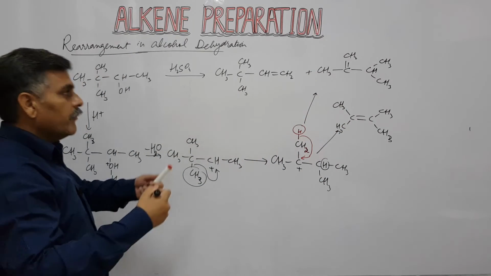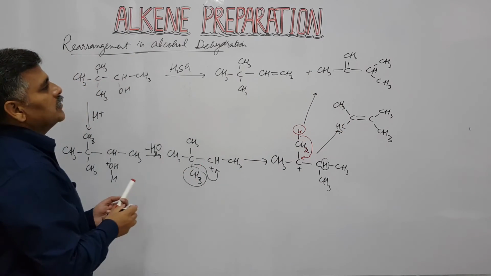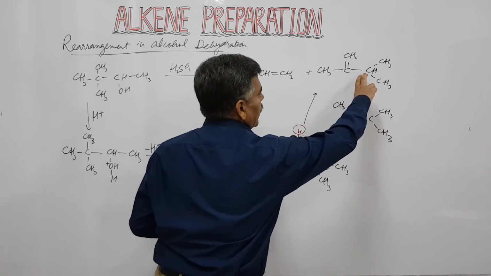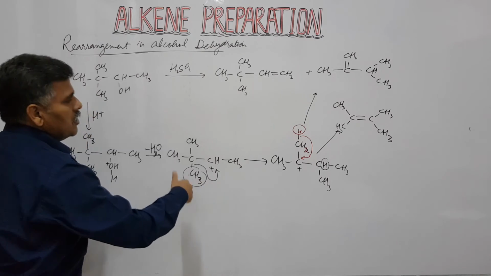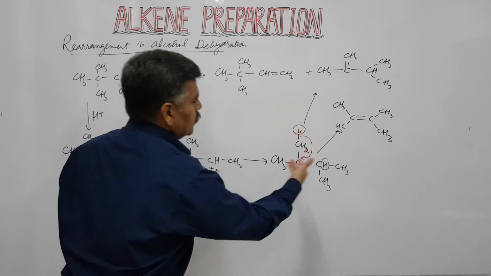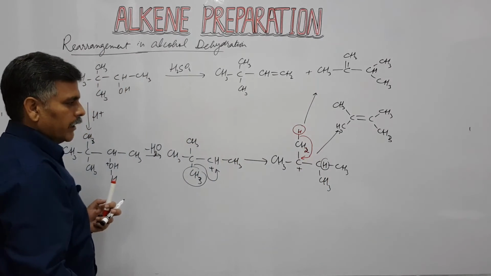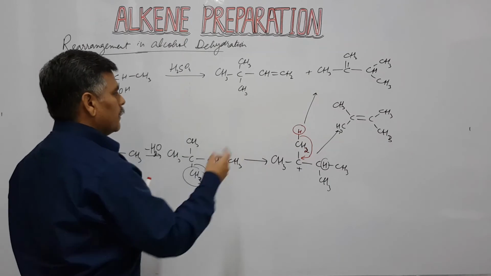So this reaction gives us three different types of alkenes in different proportions, and these two products can only be explained when you have this type of intermediate which rearranges itself into another carbocation. That's why we have multiple products.